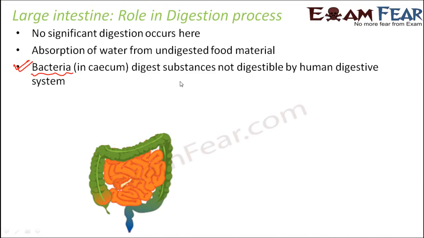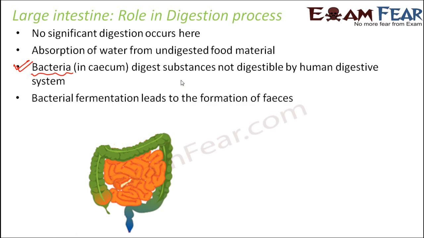So that way some digestion takes place here also, but that digestion doesn't happen by human beings, but it happens by the bacteria or the symbiotic microorganisms which are present here. Now during the bacterial fermentation, this bacterial fermentation gradually leads to the emission of some gases like carbon dioxide and methane, which sometimes produces a foul smell when they are emitted in the form of gas. So this happens as a result of this bacterial fermentation.